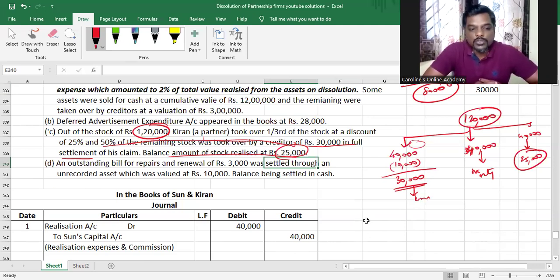And D, an outstanding bill for repairs and renewal of rupees 3,000 was settled through an unrecorded asset, which was valued at 10,000, balance being settled in cash. So there was an outstanding bill for repairs of 3,000 rupees. We gave an asset to settle it. Did we give the asset in full settlement? No. We took cash for the remaining amount. Understood? For a 3,000 rupee liability, we gave a 10,000 rupee asset and asked them to pay the remaining 7,000.